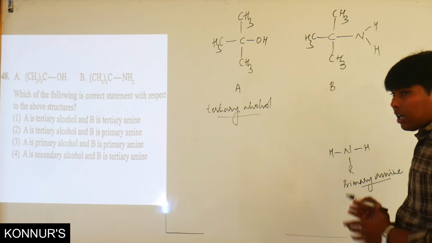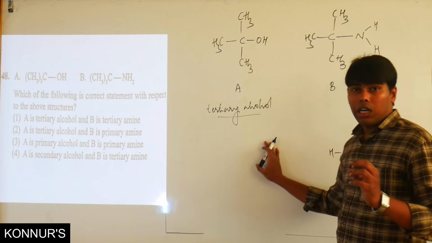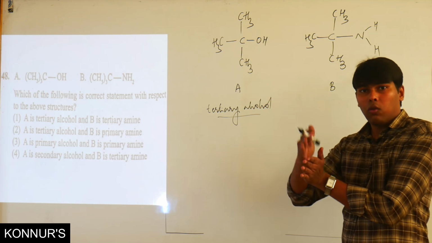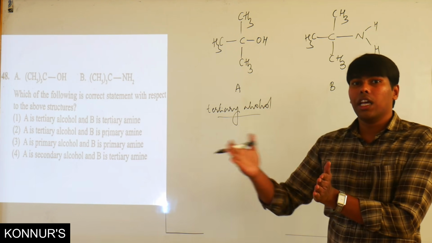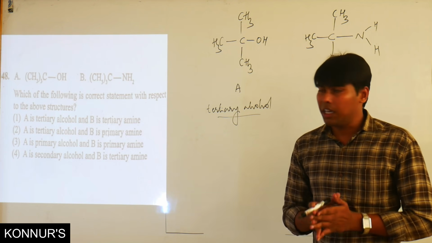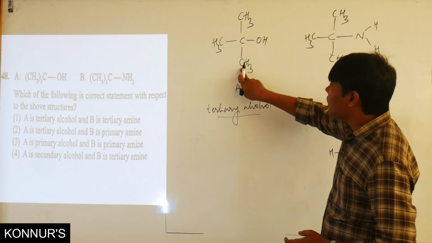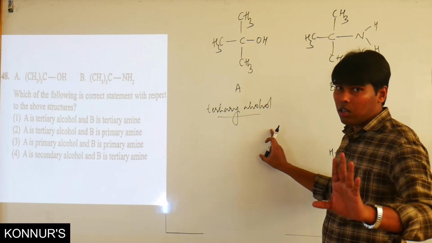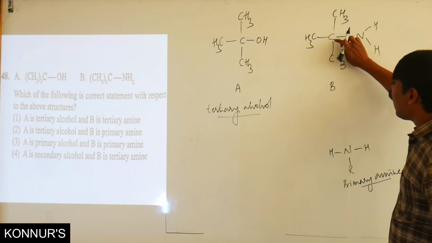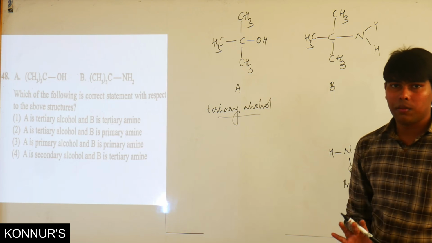So here they have examined your idea of the alcohol nature and the amine nature. Here the hydroxyl group containing carbon, further attached to three other alkyl groups, is a tertiary alcohol, but not here. Students will think that the amine group containing carbon is also bonded to three other alkyl groups so it's a tertiary amine. It is not like that.